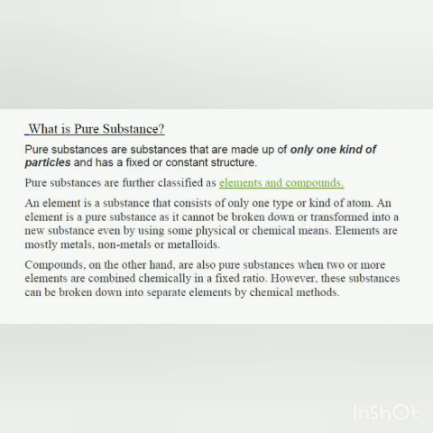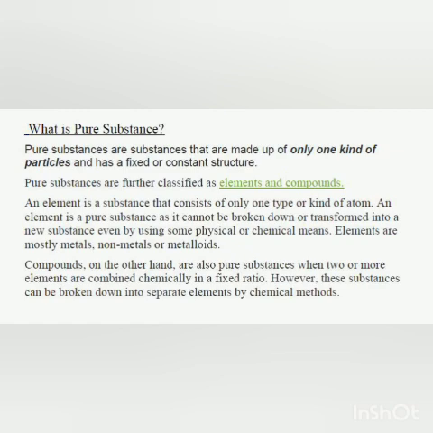You can even see here in the flow chart that table salt and ammonia are all compounds. An element is a substance that consists of only one kind of atom. An element is a pure substance as it cannot be broken down or transformed into a new substance even by using some physical or chemical means. And as you know, elements are mostly metals, non-metals and metalloids. I hope it is clear.